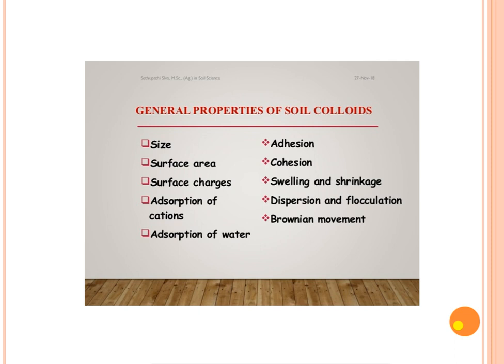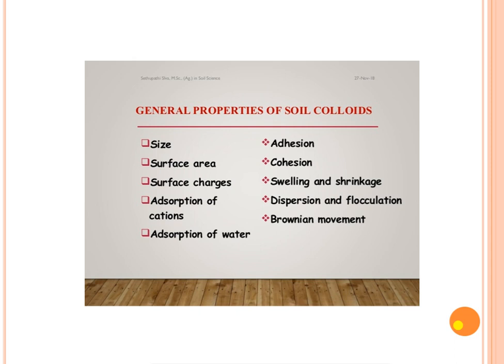Then adhesion. What do you mean by adhesion? Adhesion means attraction between dissimilar particles, that is soil to water. Then cohesion, attraction between similar particles, soil to soil, that is called cohesion. Swelling and shrinkage. A colloidal particle swells by absorbing soil moisture and shrinks when soil moisture is lost or evaporated. It is called swelling and shrinkage.